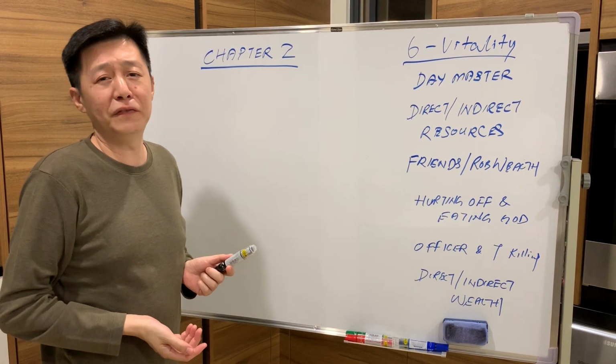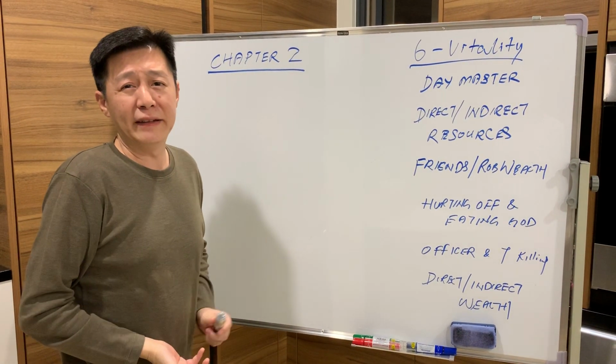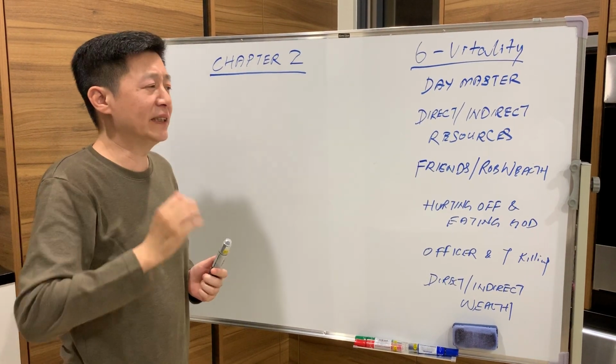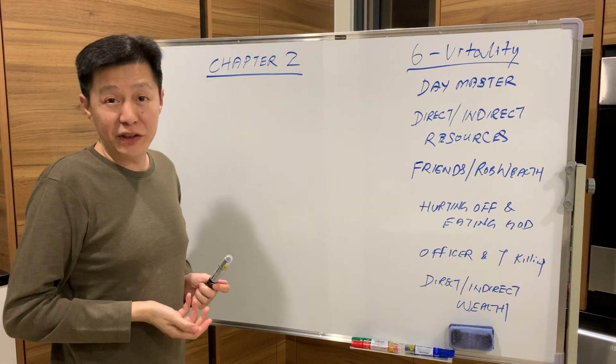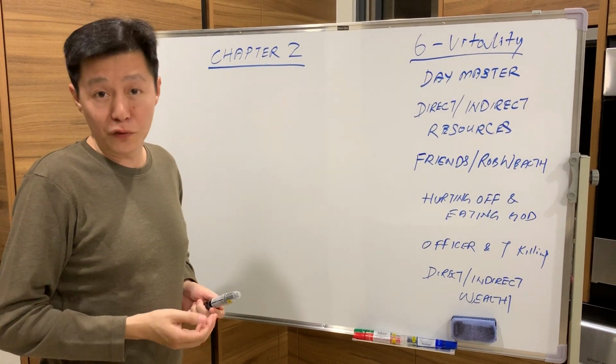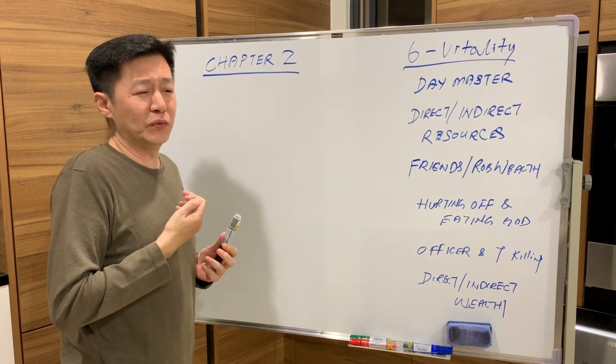There are 10 types of Hurting Officer. There are 10 types of Eating God. They are good and they are bad. Okay? What is called bad? Normally the bad comes from where? How do you derive the bad? It all comes from the 12 growth table. In the 12 growth table, they are bad. Okay? So what is Hurting Officer when they become bad?